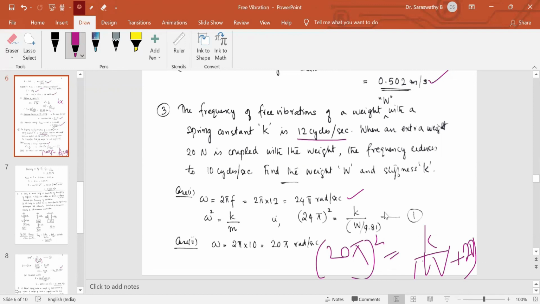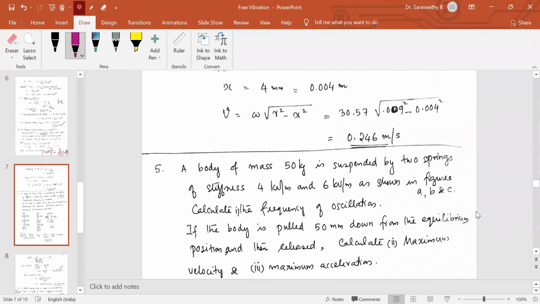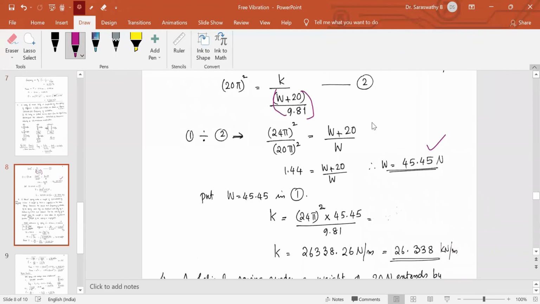Solving 1 by 2, we get the value of W. Once you get W, you substitute back in equation 1 and get the stiffness, 26.338 kilonewton per meter.